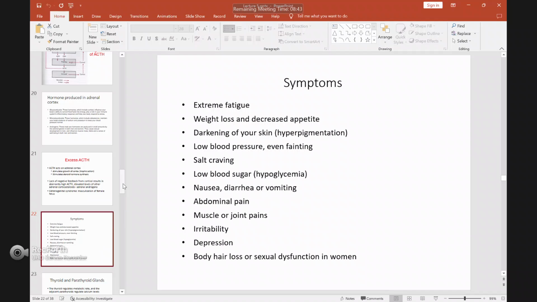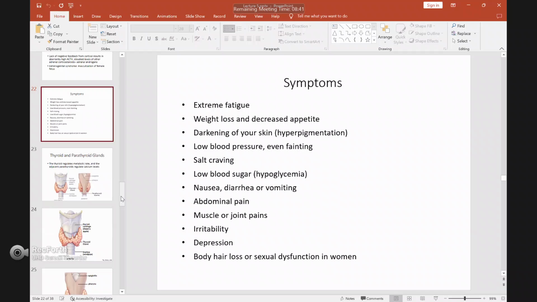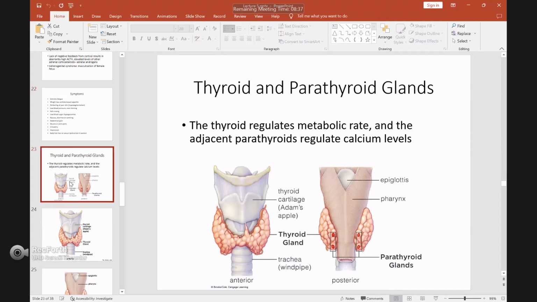Right, so we're done with these hormones from the pituitary. I want to continue with the thyroid and parathyroid. I think we already talked about the thyroid a lot, but I just want to focus on the parathyroid glands. At the back of the thyroid gland, there are actually other glands. We call them the parathyroid glands.